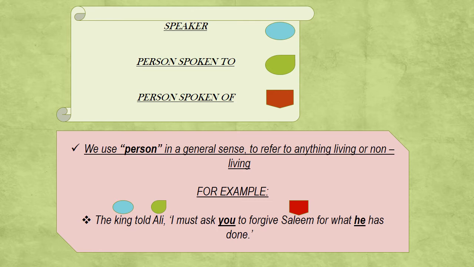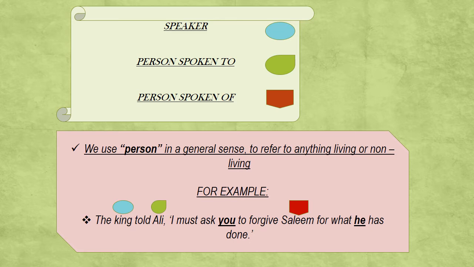For example, the king told Ali, "I must ask you to forgive Salim for what he has done." Here in the example, with the help of the symbols, we will see who the speaker is, who the person we are speaking to is, and who is the person spoken of. The king told Ali, "I must ask you to forgive Salim for what he has done."